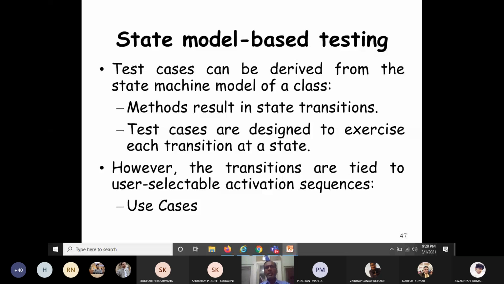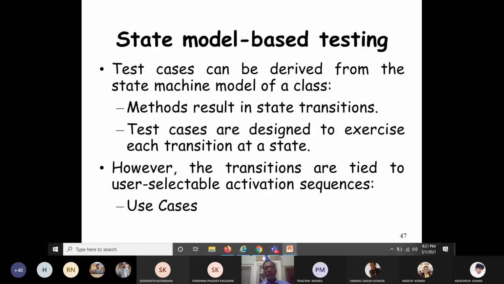Test cases are designed to exercise each transition at a state, so each and every transition at a state is covered at least once. However, the transitions are tied closely to user selective activation sequences, that is, use cases.